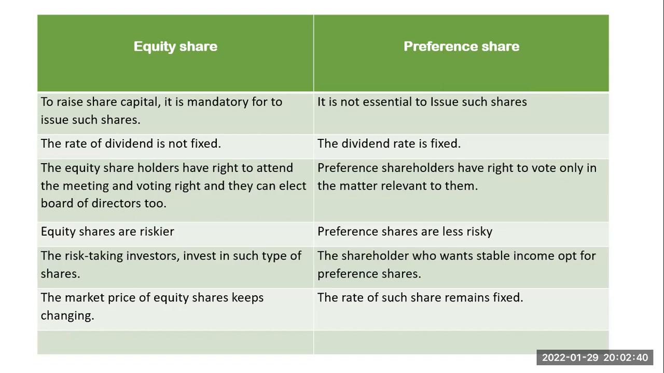We have already discussed this. Shareholders who want stable, assured income would like to invest in preference shares. The market price of equity share keeps changing, and the rate of preference share remains fixed, because preference shares are not listed on the stock exchange, and that's why the rate of preference shares remains fixed. So this is the difference between equity share and preference shares.